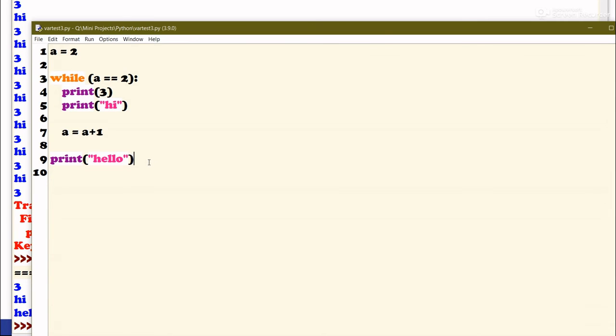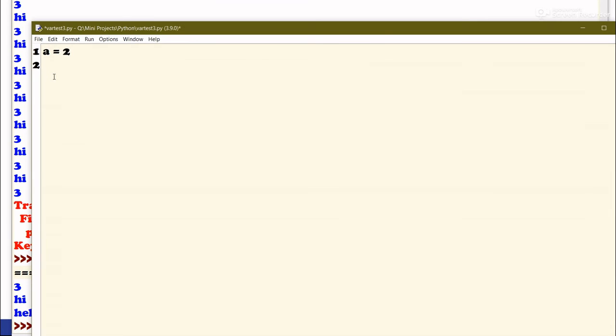Now let me show one more example of a while loop. Let's say a is equal to 5, while a is greater than, sorry, let's say less than 1.